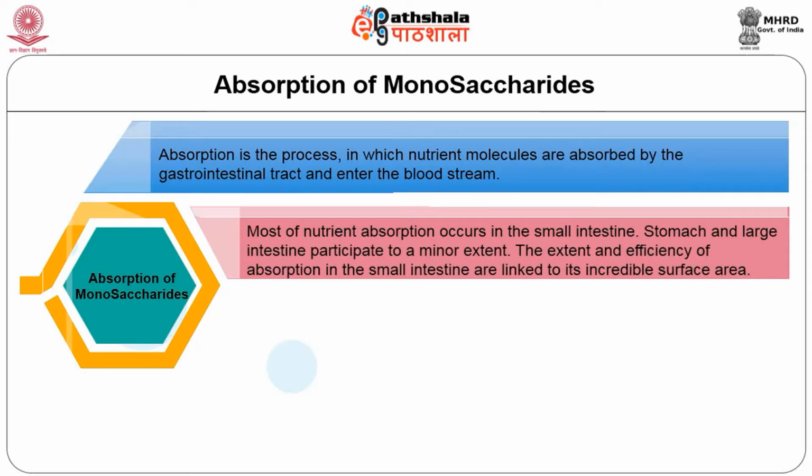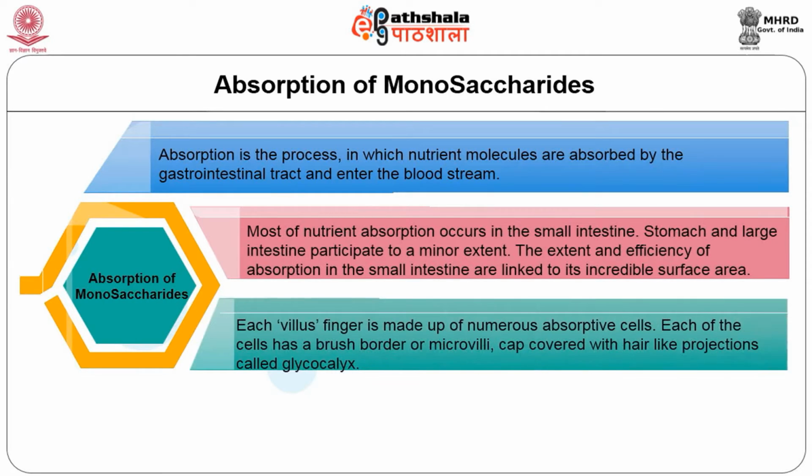The wall of the small intestine is folded, and within the folds, finger-like projections known as villi are found. The fingers trap nutrients between each other to enhance absorption. Each villus finger is made up of numerous absorptive cells.